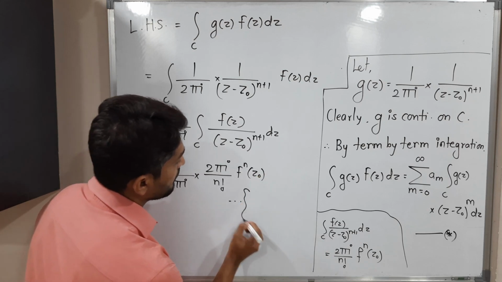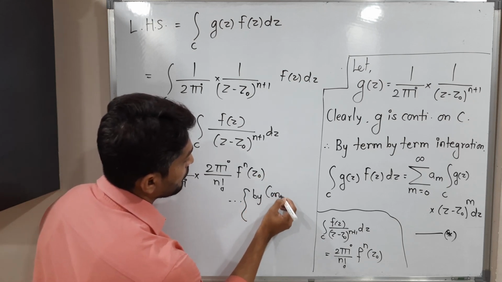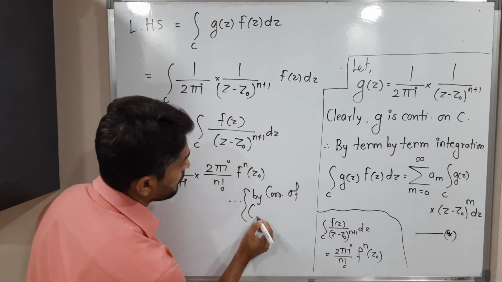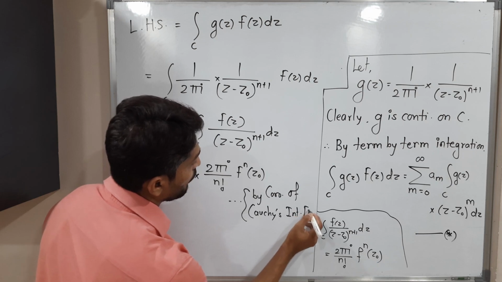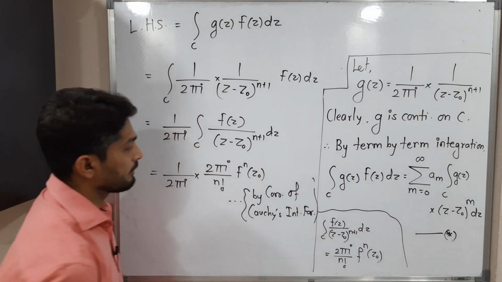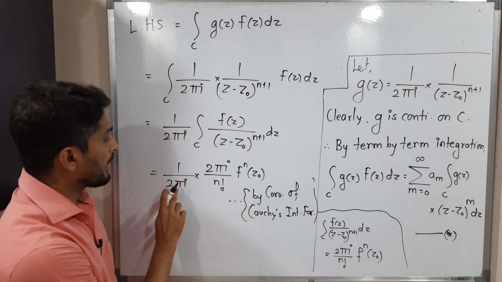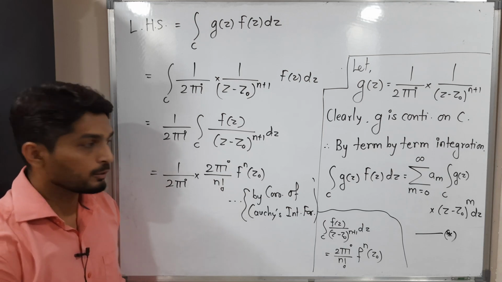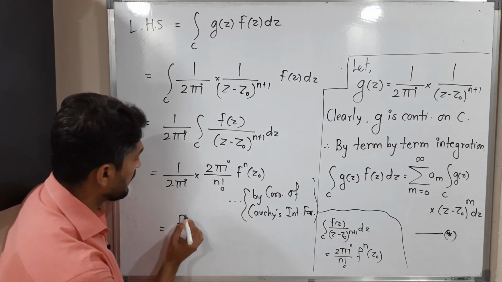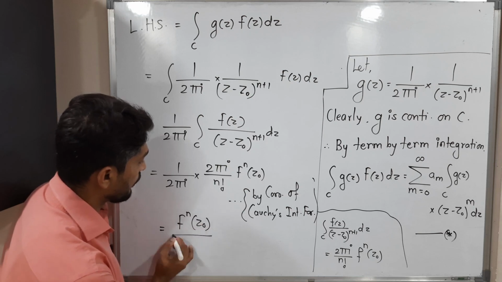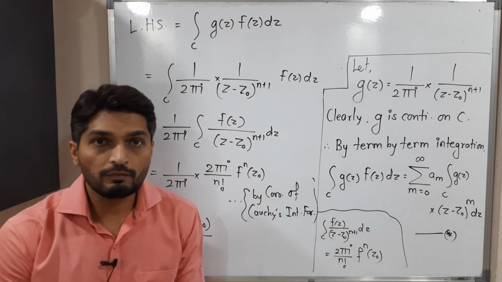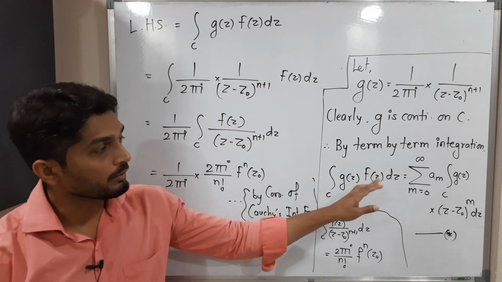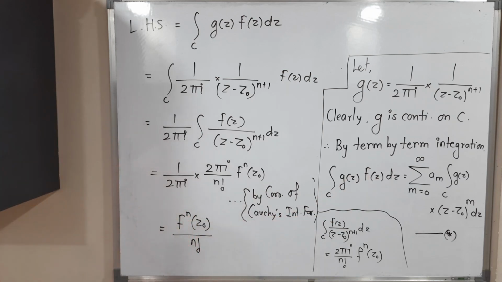So let me mention by corollary of Cauchy's integral formula. So what will happen, that 2 pi I and 1 upon 2 pi I will get cancelled to each other, and finally we will have nth derivative of f at z naught upon n factorial. So this is value of left hand side. So we found out the value of left hand side. So let us start to work on right hand side now. Okay, so make a screenshot of it, then we will go further.